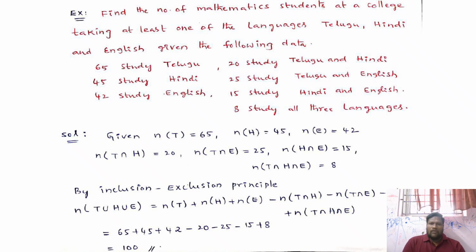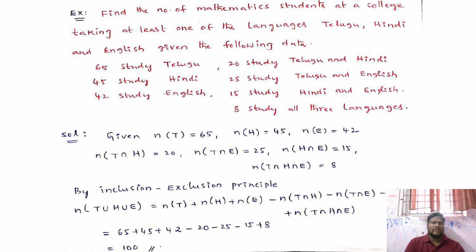So finally, we already know that n of T union H union E is the inclusion exclusion principle of 3 sets: n of T plus n of H plus n of E minus n of T intersection H minus n of T intersection E minus n of H intersection E, finally plus n of T intersection H intersection E. You substitute all the values, the number of students who studied Telugu, Hindi, English, and both Telugu and Hindi, Telugu and English, Hindi and English.